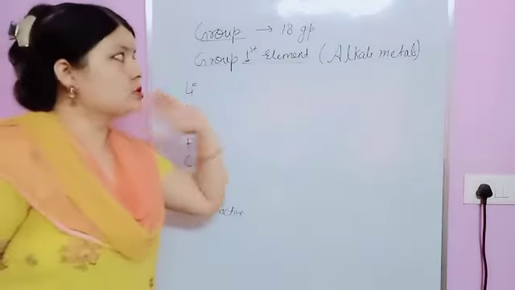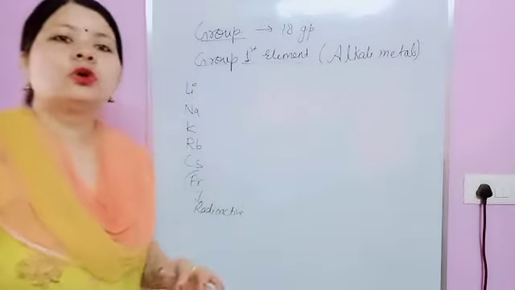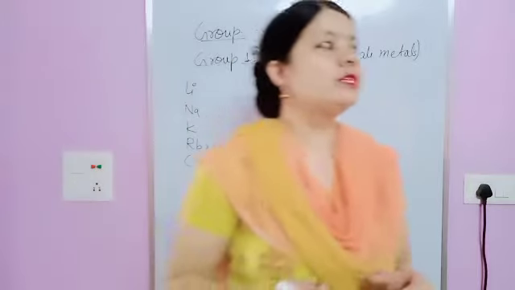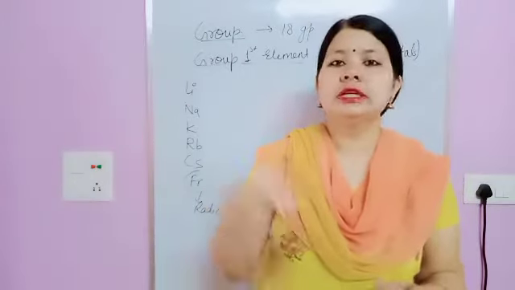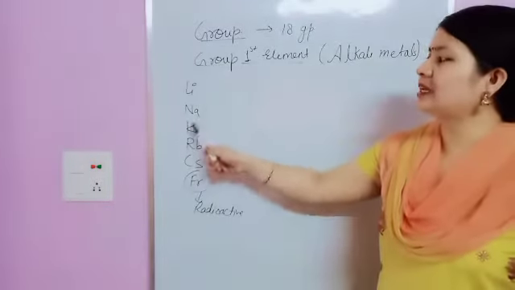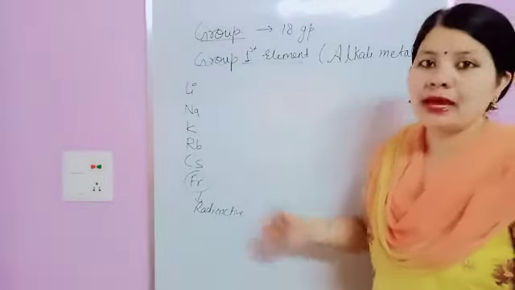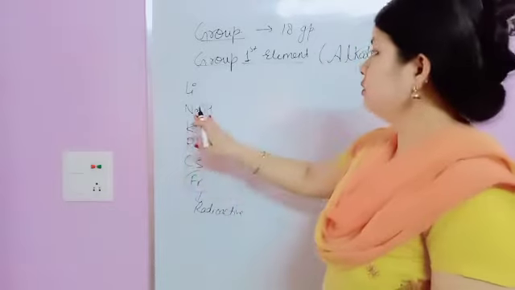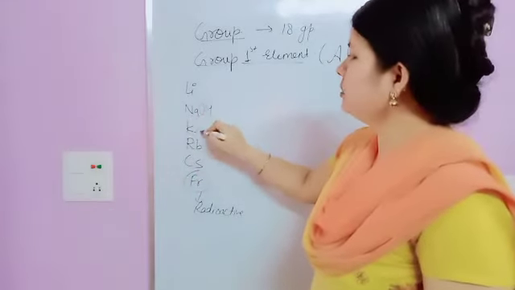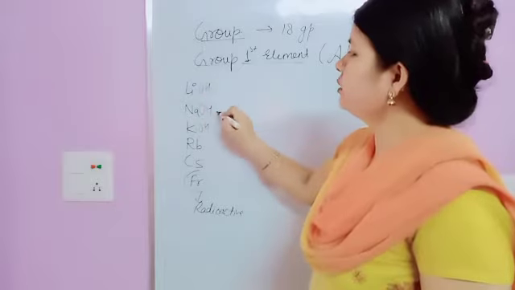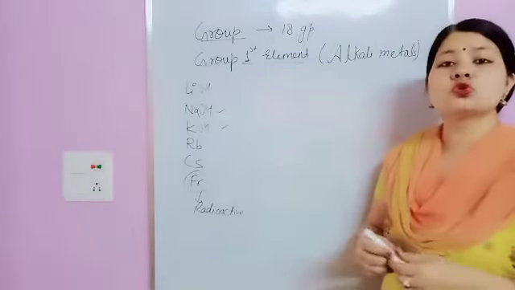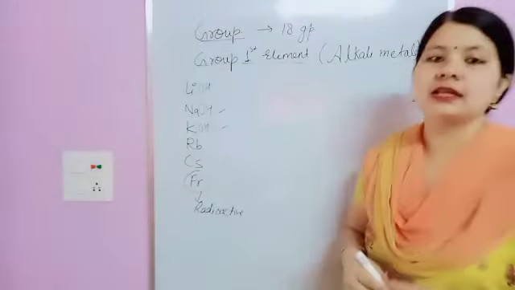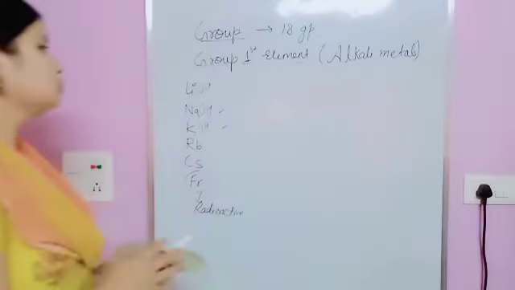Why are these group members known as alkali metals? You know alkali is a simple water soluble base. We studied that water soluble bases are known as alkalis. So when these metals react with water, they form alkali. For example, you are familiar with NaOH. It forms NaOH, a strong alkali, a water soluble base. Either KOH or LiOH. So generally first group members form strong alkali with water. That's why this group's metals are known as alkali metals. This was regarding your first group.